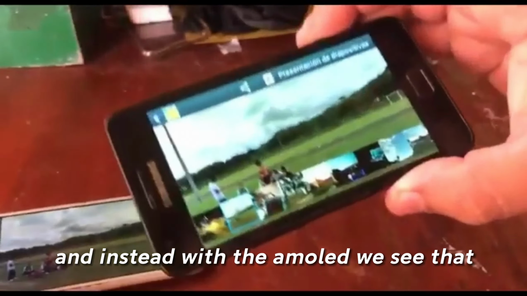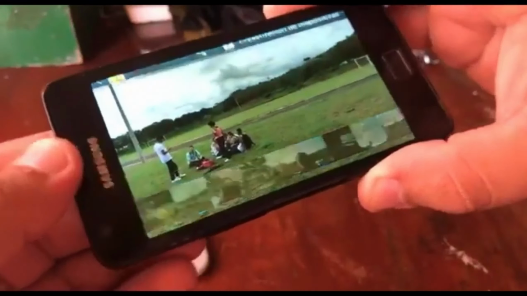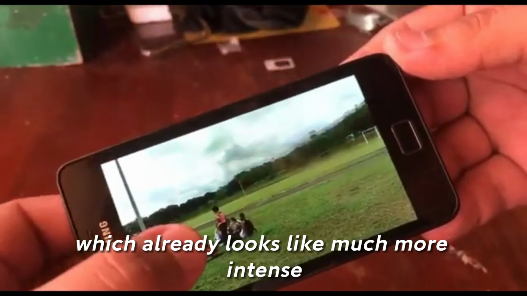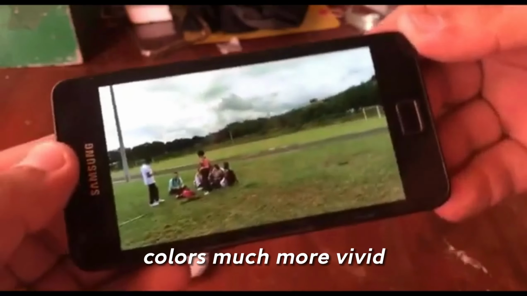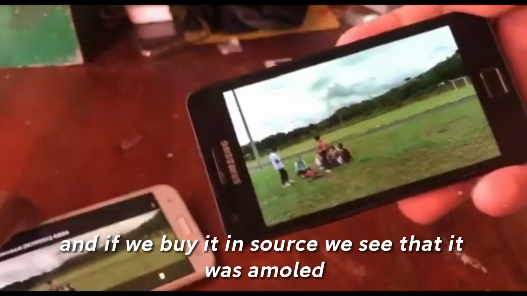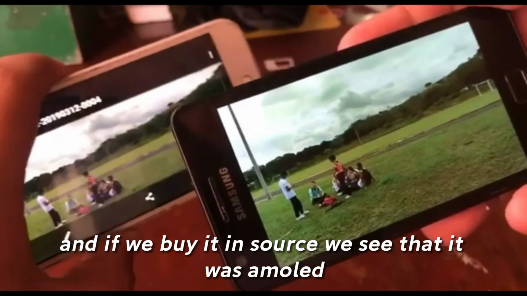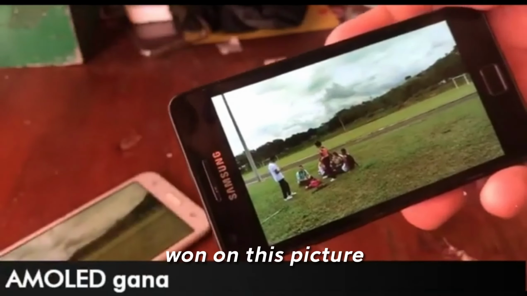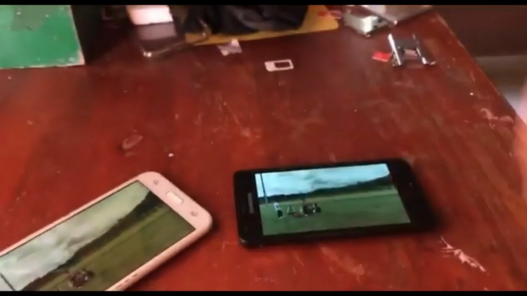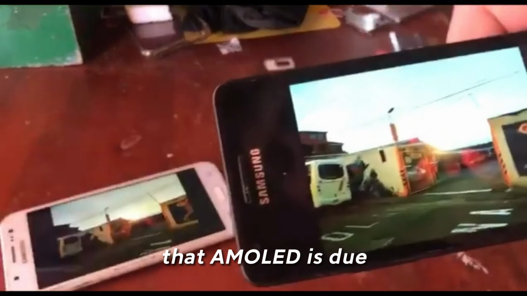And instead with the Amoled we see that it already looks much more intense, colors much more vivid, and if we look at the source we see that it was Amoled. One point for Amoled on this picture. In this next one we see that Amoled is due.